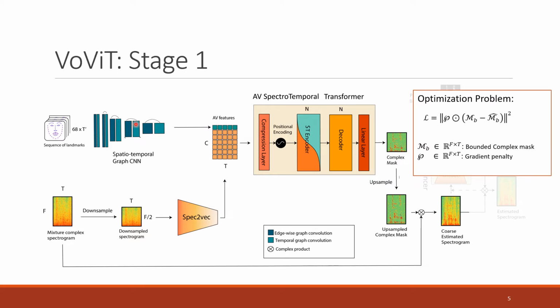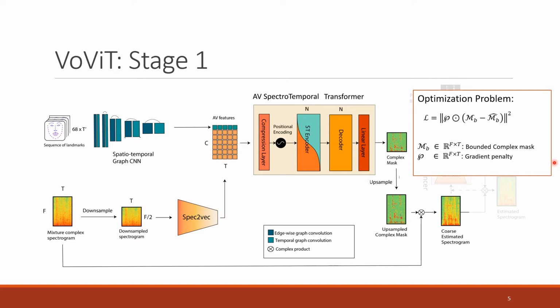In the first stage, 2 encoders consume the face landmarks of the target speaker and the mixture spectrogram. Both encoders are designed to preserve the temporal dimensionality. Then, the resulting audiovisual signal is processed by a transformer in 2 different ways or paths, frequential and temporal. In this stage, we minimize the mean square error between the ground truth complex mask and the estimated one. Complex masks give to the network the capability of tuning the phase of the prediction, which improves the quality with respect to methods applied on the magnitude spectrum only.